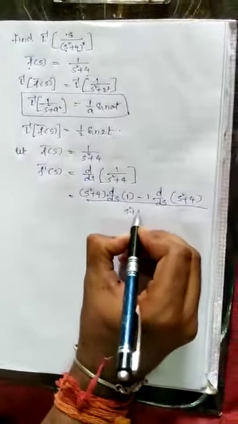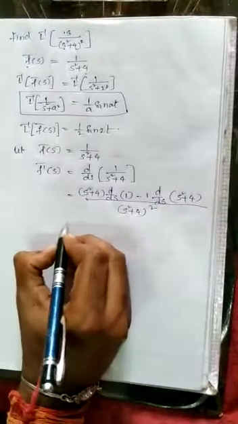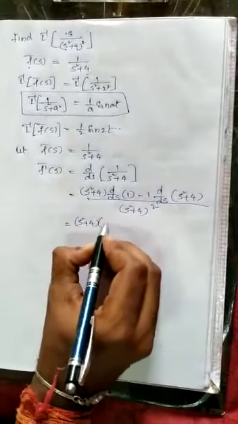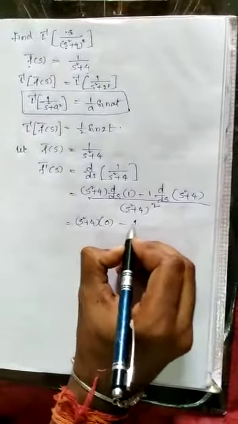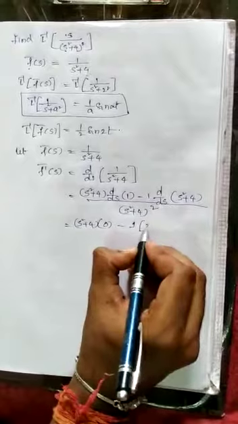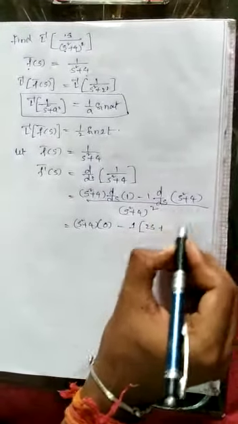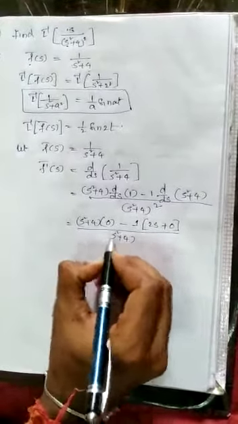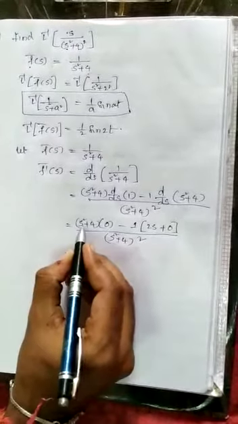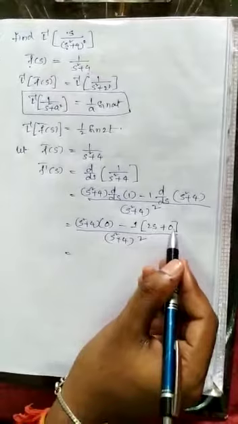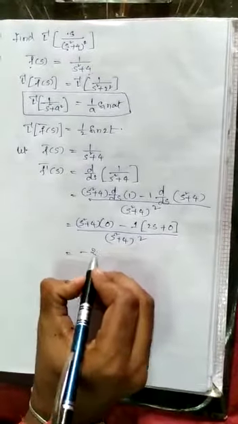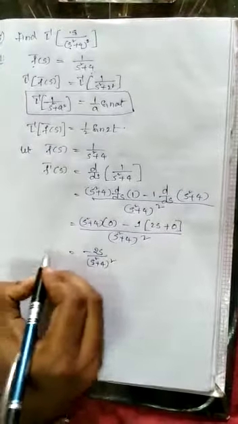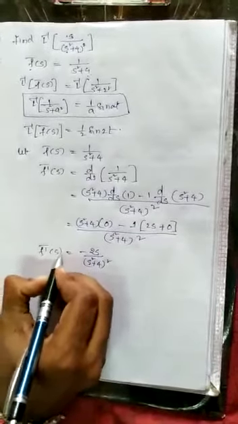That is s square plus 4 into d by ds of 1, which is constant 0, minus 1 into d by ds of s square plus 4, which is 2s plus 0, by s square plus 4 whole square. Here 0 into something is 0. So we get minus 1 into 2s, which is minus 2s by s square plus 4 whole square. That is f dash bar of s value.